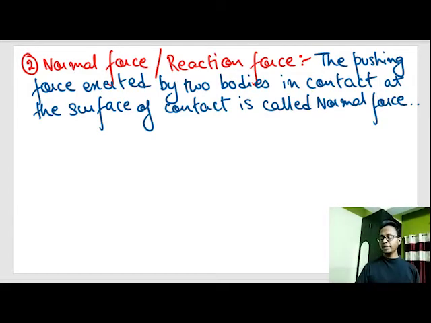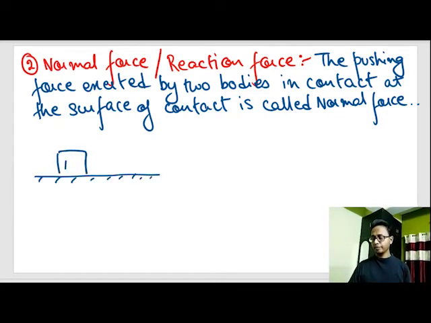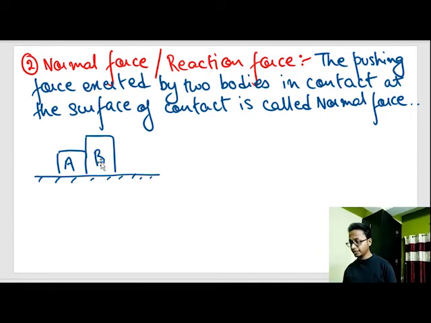So what do I mean by this? Take an example. Two blocks of ice, block A and block B. They are kept together. Remember, they are not attached. If I pull A to the left hand side, they will get separated. They are just kept. Now if I apply a force F to block A from the left hand side, by common sense we can deduce that block B will also move to the right.